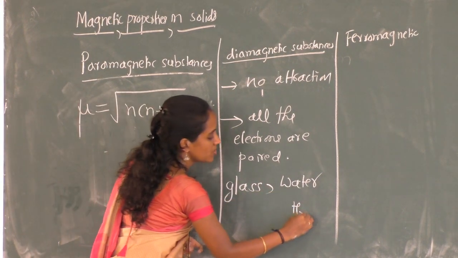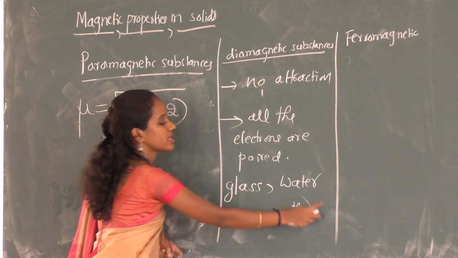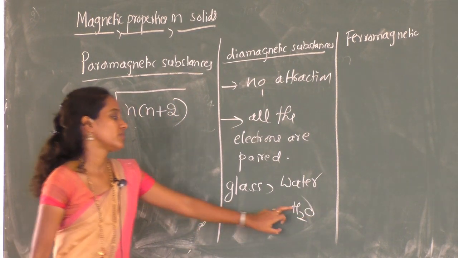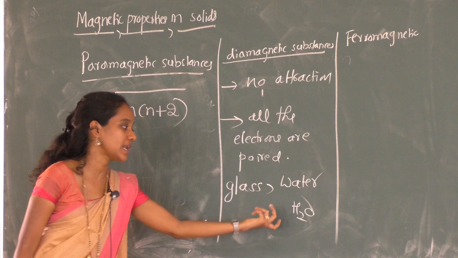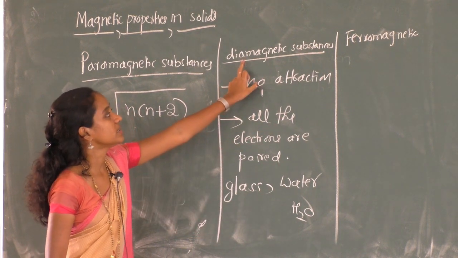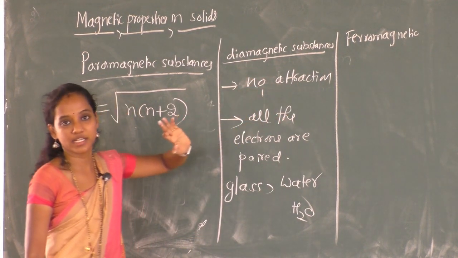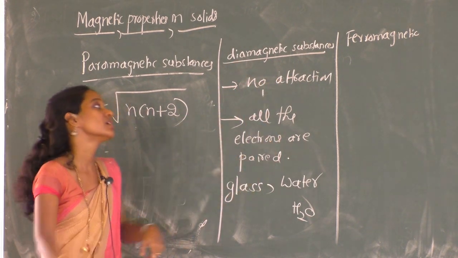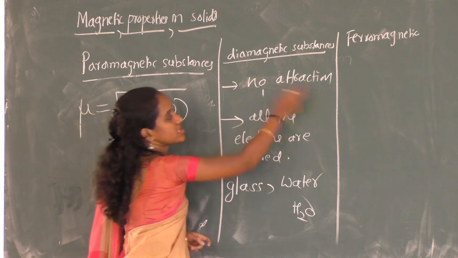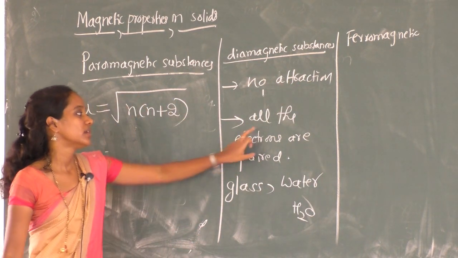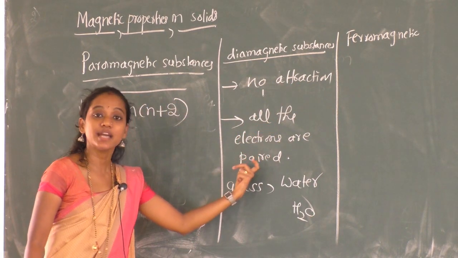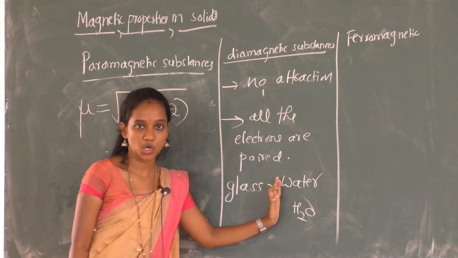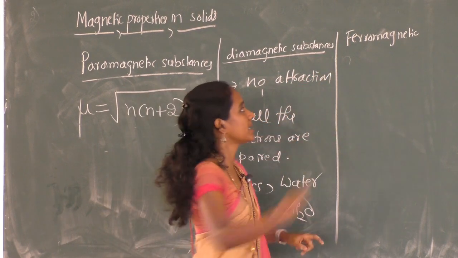In water, H2O, if you write the bonding or the structure of the water molecule, you will understand why there is no unpaired electron. Hence they will be repelled by the magnetic field. Diamagnetic substances are repelled by the external magnetic field, and all the electrons are paired here, so no unpaired electrons are present. Okay. Next, the third type.